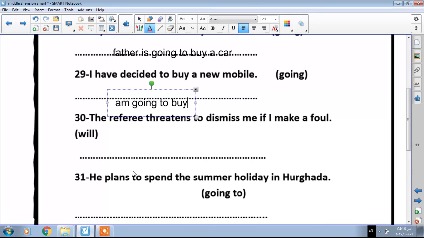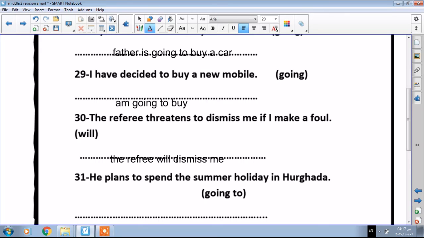Okay, so here is the answer: the referee will dismiss me if I make a foul. I used will dismiss, not going to or not is dismissing. Yes, I have to use will and the infinitive because of the word threatens. If you also find the word promise, the referee promises me, you have to use will too.